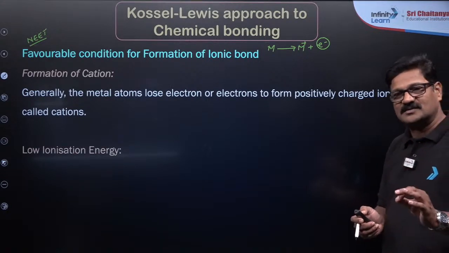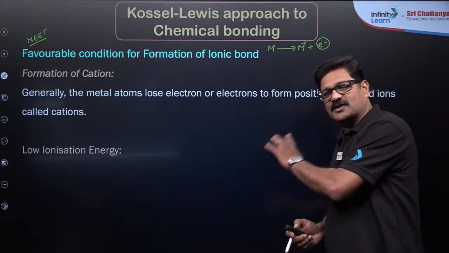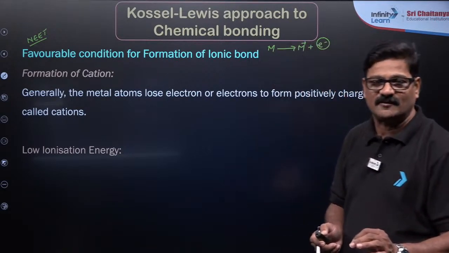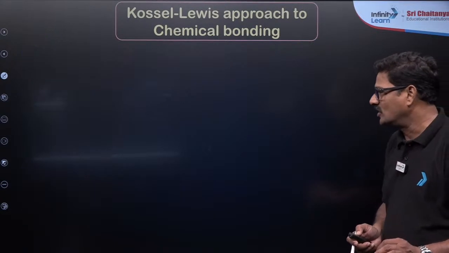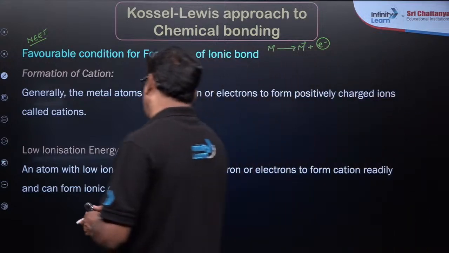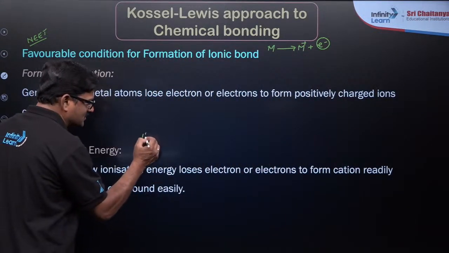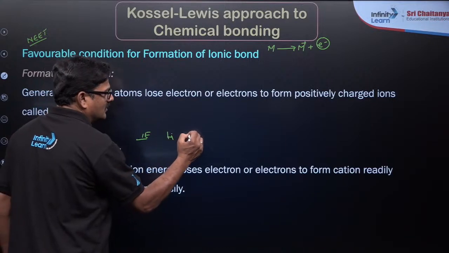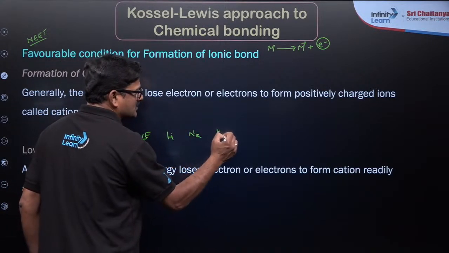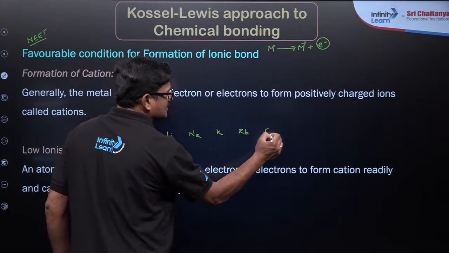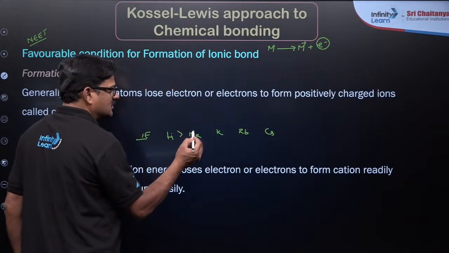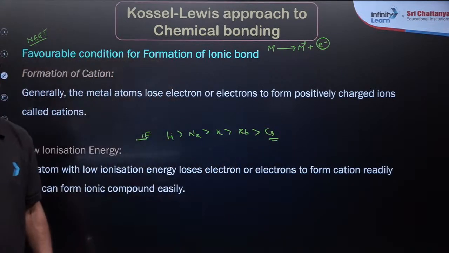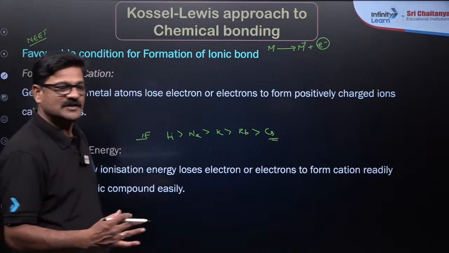So the elements with the lowest possible ionization energy can lose electrons so easily that they can form cations. So I wanted to say low ionization energy. You just see the ionization energy order: lithium, sodium, potassium, rubidium and cesium. So the ionization energy is going to be like this. The least possible ionization energy has the greatest possibility to lose an electron.